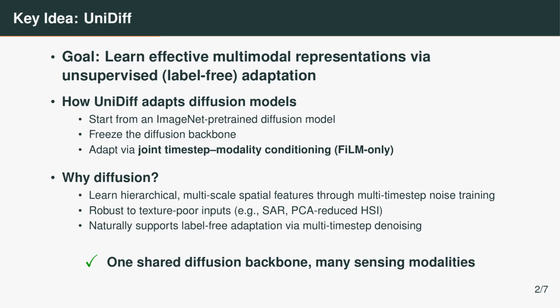Starting from an ImageNet pre-trained diffusion model, we keep the backbone frozen and adapt it in a parameter-efficient way by updating only small conditional layers. So by extending diffusion's internal conditioning from the time-step only condition to joint time-step modality condition, a single diffusion backbone can be dynamically adapted to multiple sensor modalities.